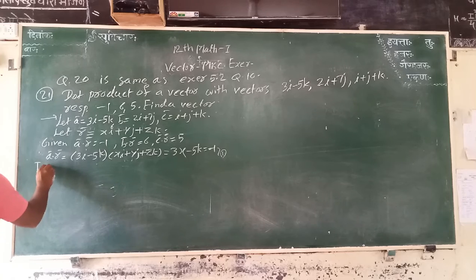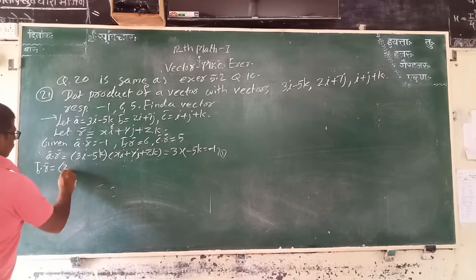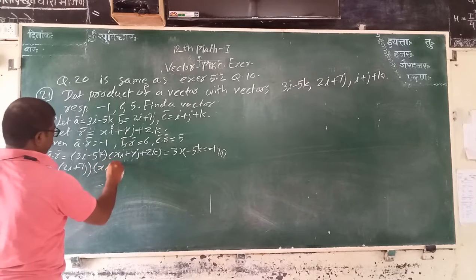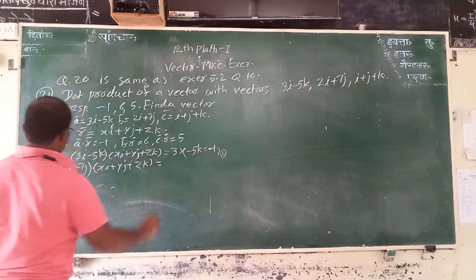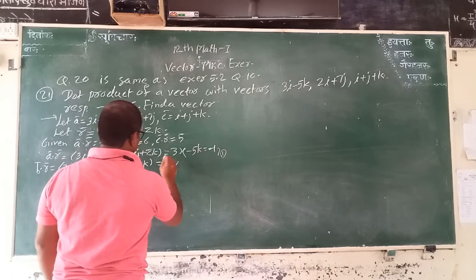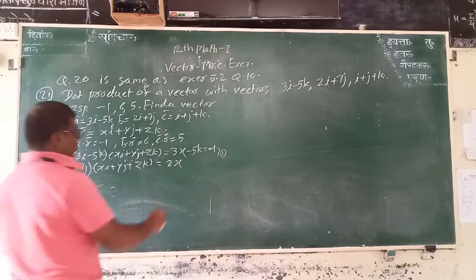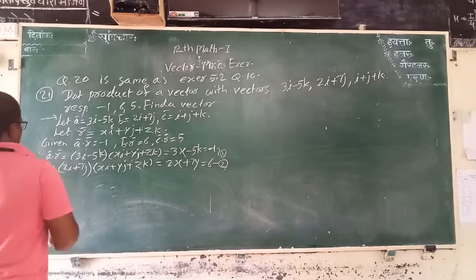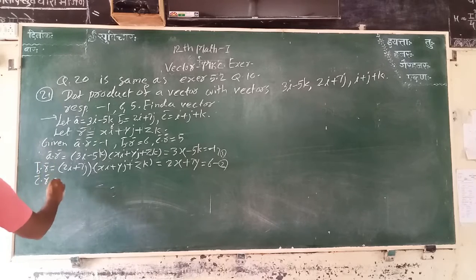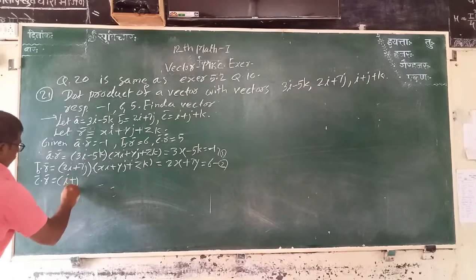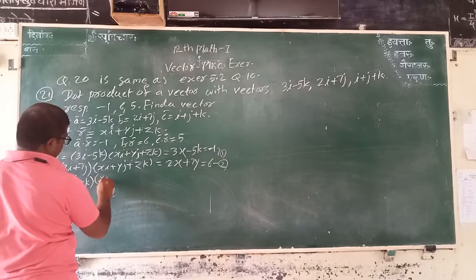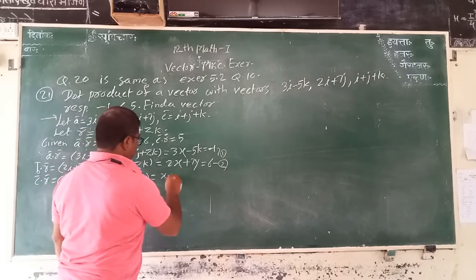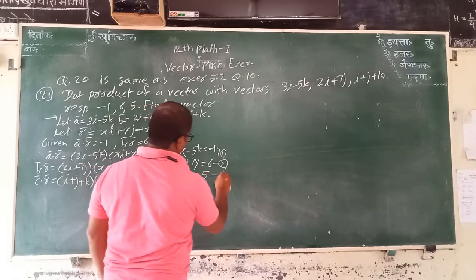Now B bar dot R bar is equal to 2i plus 7j into xi plus yj plus zk, that is equal to 2x plus 7y is equal to 6, and C bar dot R bar is equal to i plus j plus k into xi plus yj plus zk, that is equal to x plus y plus z equal to 5.